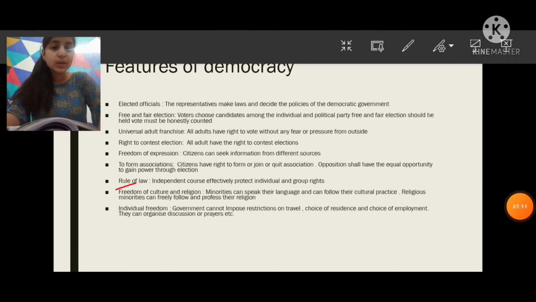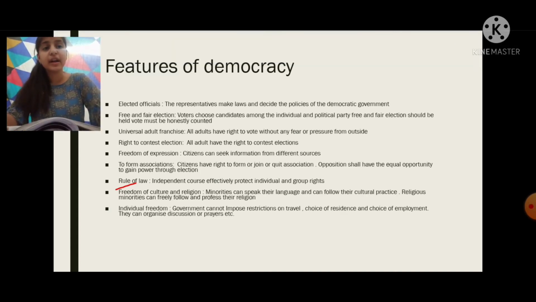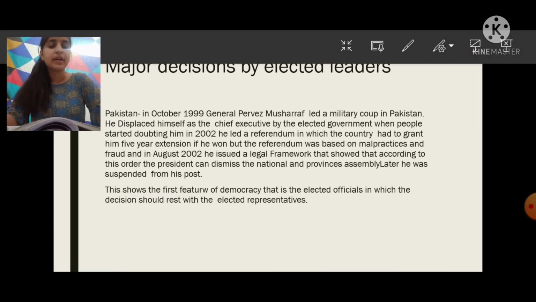Now the next one is individual freedom. The government cannot force restrictions on an individual's travel, choice of residence, or choice of employment. Also, in a country like China, people cannot connect with other countries, like their neighboring countries. So where the government bans individual freedom, that is not a democracy, as we learned earlier.